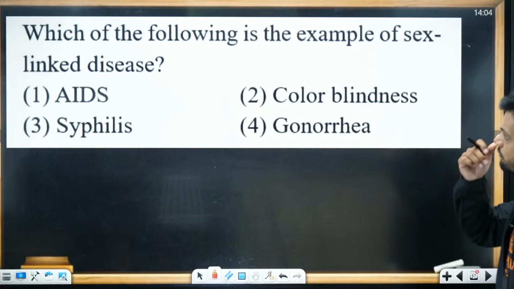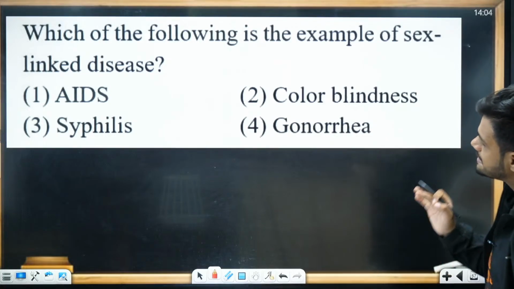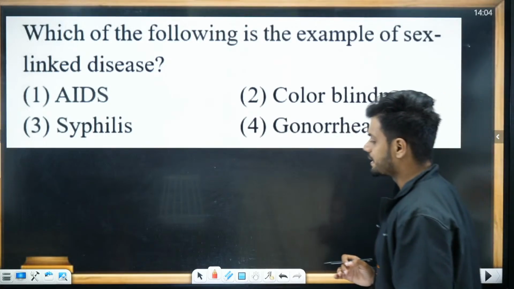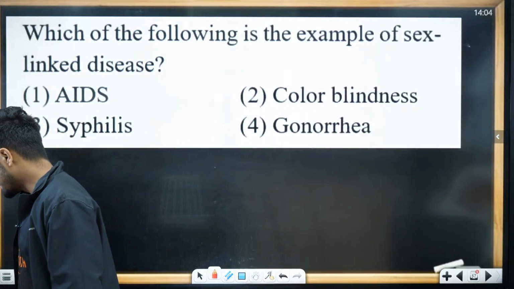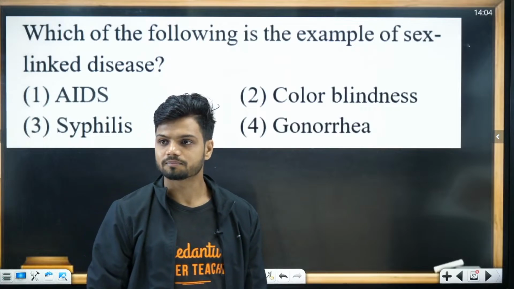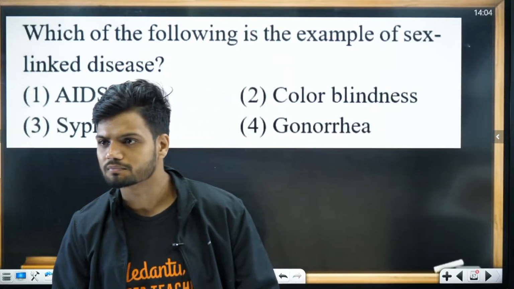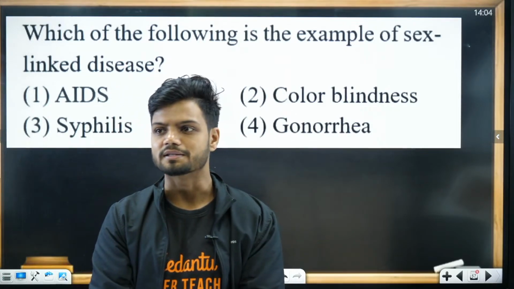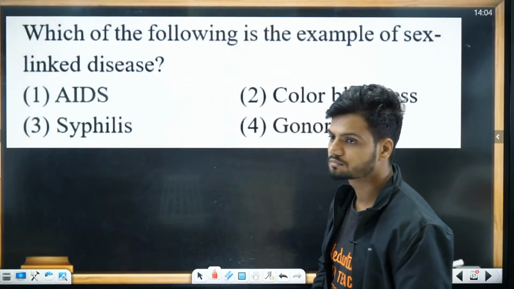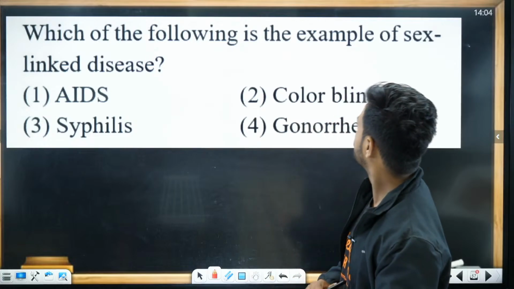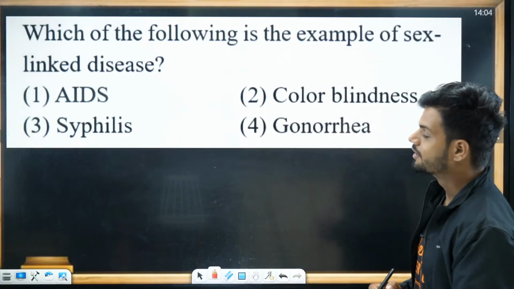Next question. Which of the following is an example of a sex-linked disease? Not STD.